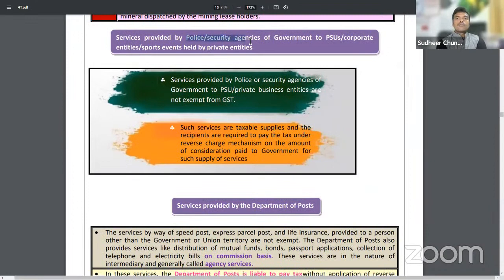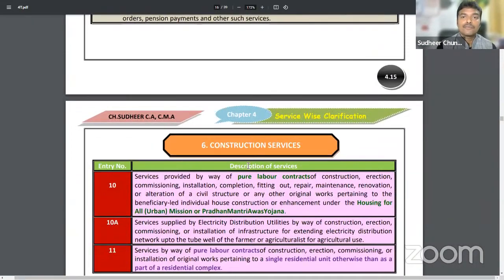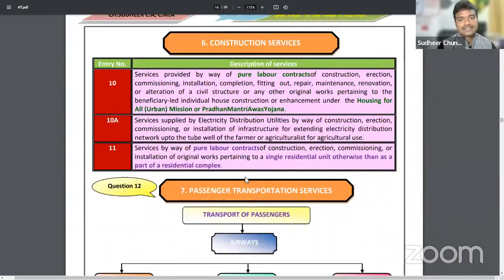Next, police or security agencies. Sir, if government provides police or security agency services, under reverse charge mechanism we have to pay GST. What was given here under reverse charge mechanism? Any other services provided to a business entity, if it does not exceed 5,000, then again it is exempted. I have already said. Greater than 5,000, what happens? We have to pay it under the reverse charge mechanism.